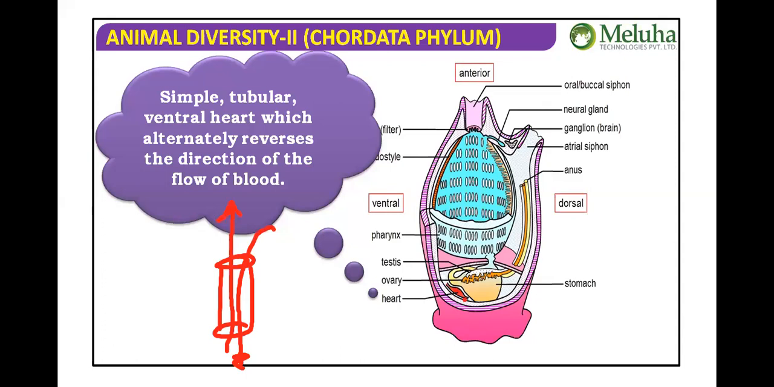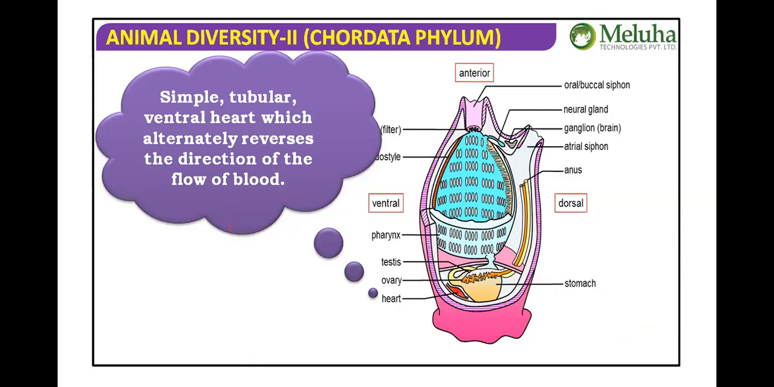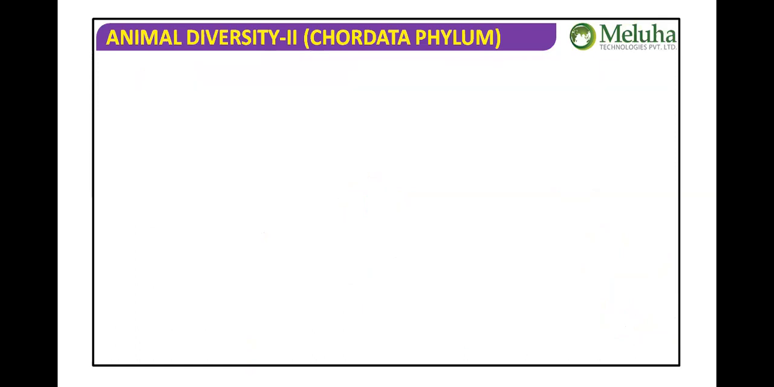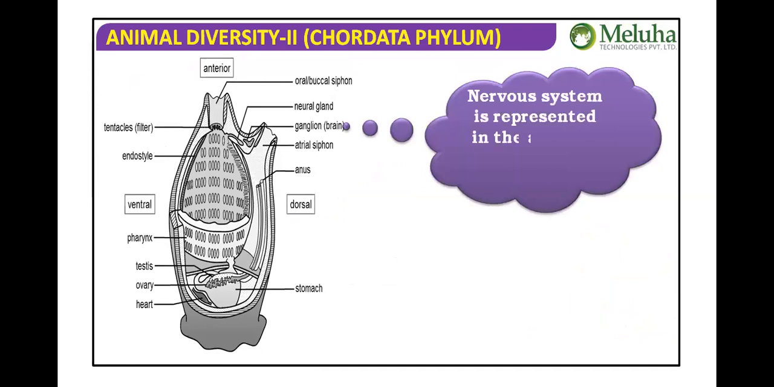That means in Urochordata, and when you go to the last class, Mammalia, you will find a much more developed heart with four chambers and a great pumping capacity, isn't it? So in the evolutionary sequence, we can say this is a very primitive heart. Just remember, a tubular heart is present, and periodical reversal of blood flow is a unique feature of them. Okay. The nervous system.